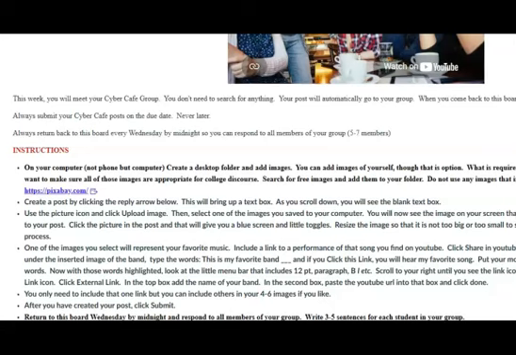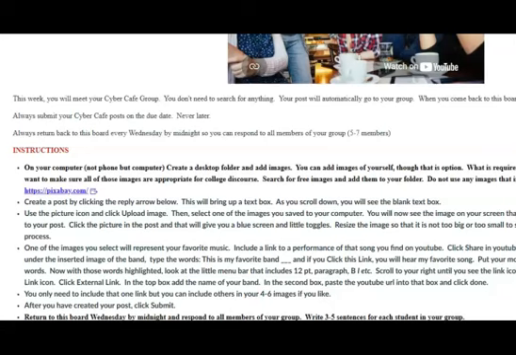As soon as you get those 4 to 6 images created in your folder, now you will go to YouTube and find the performance of the song that is your favorite from your selected band.